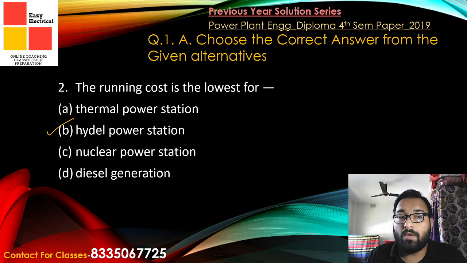Just keep in mind one thing: when it says the running cost is low, then we say hydel power plant. And the installation cost is also higher for the hydel power plant. So these two points you need to take into account. Thermal power stations are generally easily available. For nuclear power stations, fuel cost is very much less, so you can guess it. But for diesel generation, we know that the cost of the fuel that is used is very high.